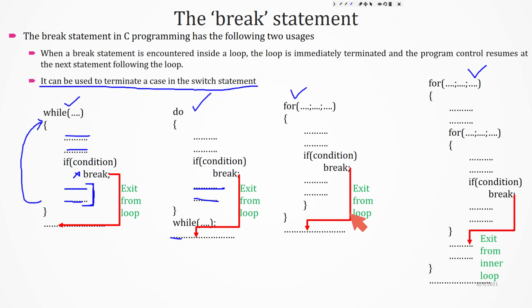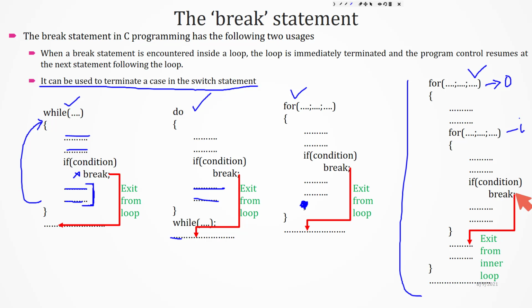So this is very important. Listen carefully. Here I have an outer for loop. Here I have an inner for loop. Outer, inner. In the inner for loop I have a break condition. So what happens is this loop will not be executed anymore. It will come out of the inner loop. It will exit only from the inner loop.